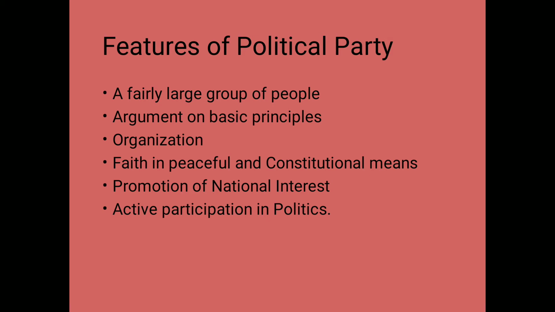Next, organization. A political party is essentially an organized association or group of people. There is a party constitution which defines the aims, objectives, policy and organizational structure of the party. Without proper organization, no party can exist and participate in the struggle for power. Organization gives order and strength to the members of the party, through which they can pool their resources and skills and help the party to achieve its goal, political power or at least political support from the masses.